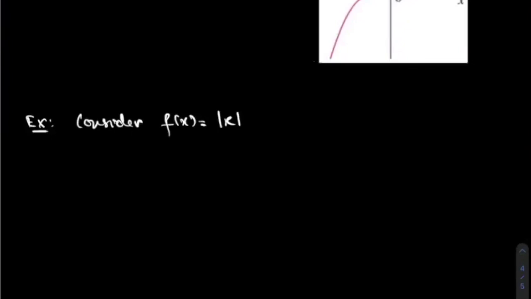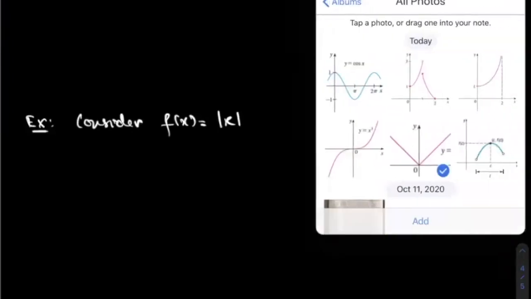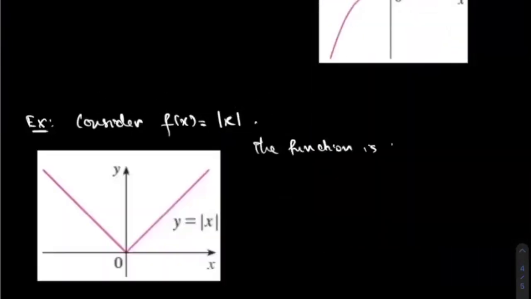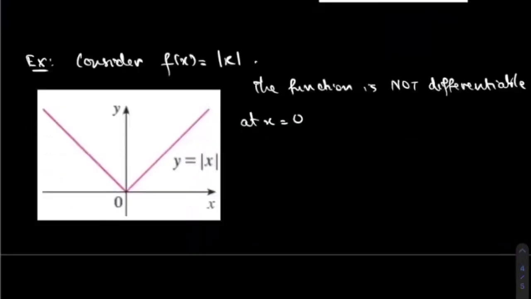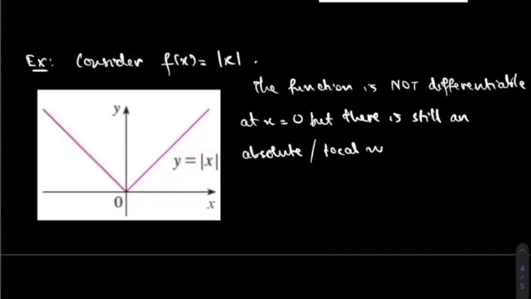However, when you look at the graph of the absolute value of x here, the function is not differentiable at x equal to 0. Makes sense, right? Because we learned that this is a corner, this is a kink, so it's not differentiable. But still, we are able to find that there is an absolute or local minimum at x equal to 0. Fermat's theorem says that yes, the derivative has to exist, but in this case it's not differentiable, and still there's a minimum there.